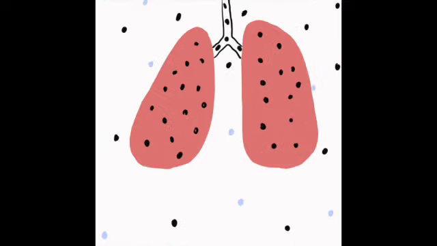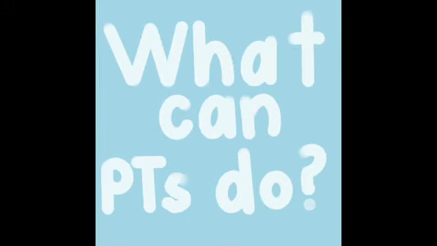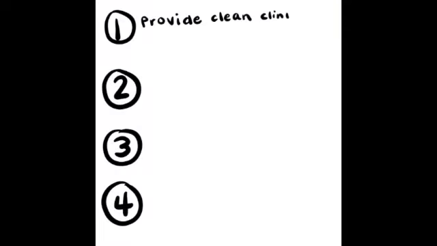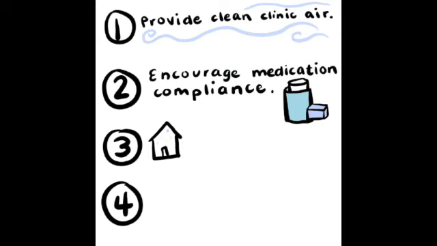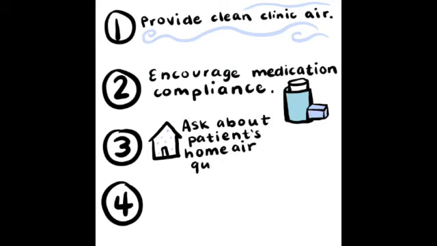inflammation from air pollutants. What can you do for your patients? Make sure that air in your clinic is safe to breathe with the use of air purifiers. Encourage inhaler compliance and make sure your patients understand their medications. Inquire about patients' air quality at home. Did you know that poor air quality is linked with neurological impairments such as dementia? If you notice sudden changes in your patient's cognitive status, make sure you inquire about air quality.